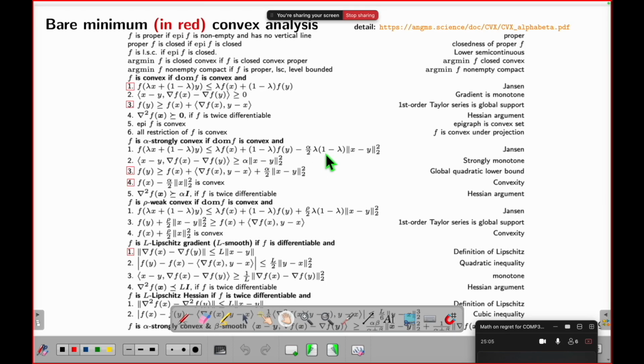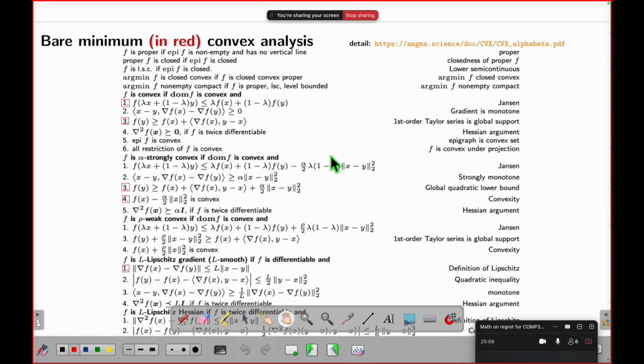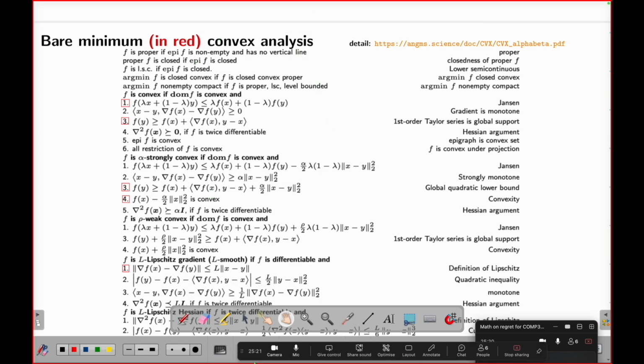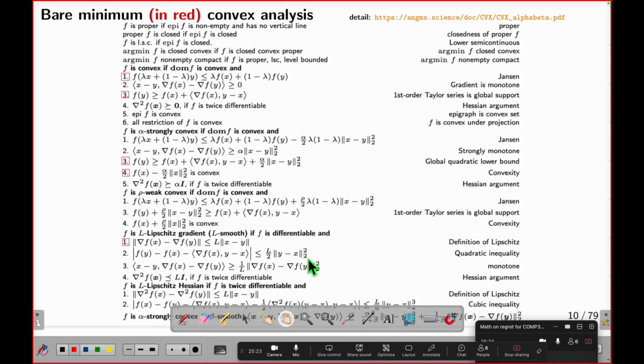Now we will talk about convex optimization. This is a bunch of inequality. For different audiences: if you are a domain expert, you had better know everything in this slide and know how to prove them. But if you are just using it, then you only need to know the inequality and that's it.